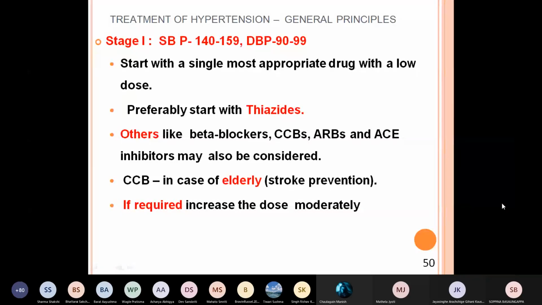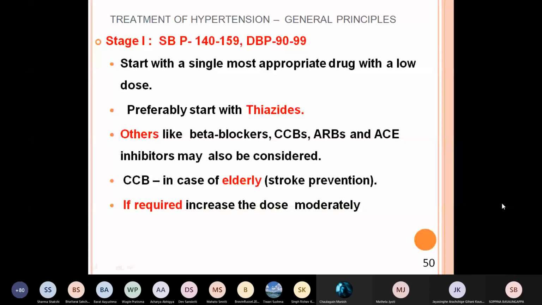If required, increase the dose moderately. Thiazides, you cannot increase the dose much, but beta blocker, calcium channel blocker, ARBs, and AC inhibitors, you can increase the dose slightly. Thiazides maximum 12.5 or 25 milligrams once a day.